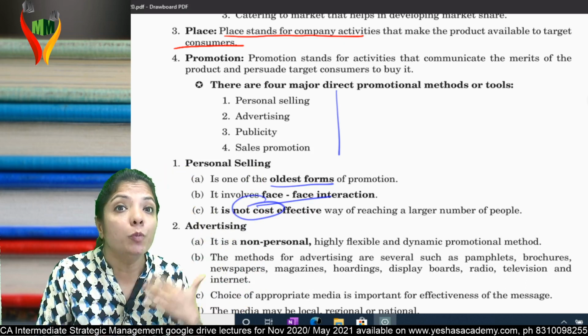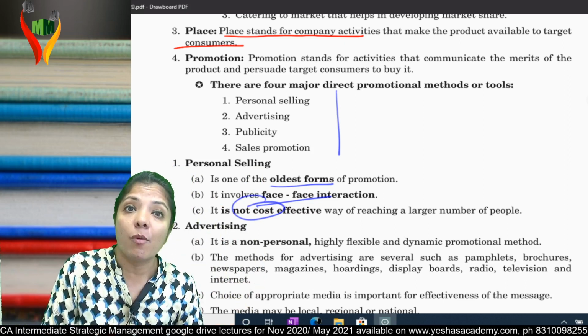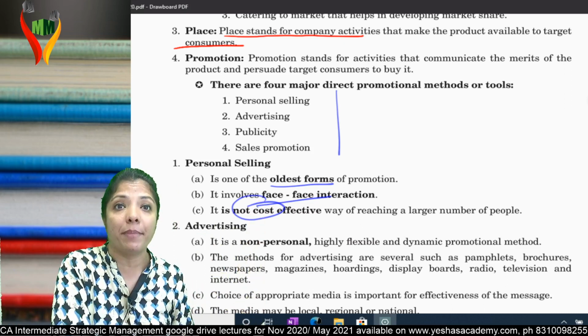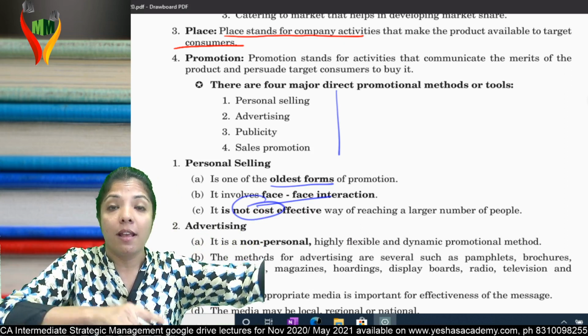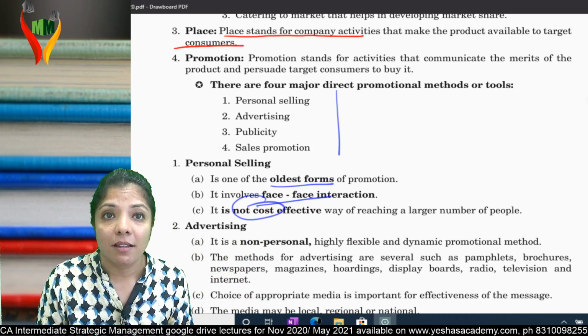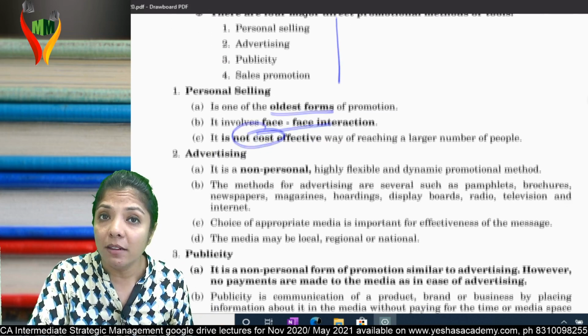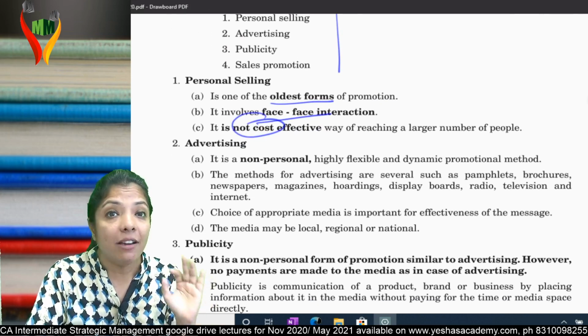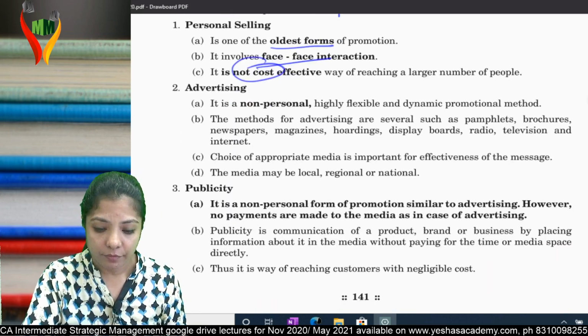But suppose word-of-mouth publicity. Suppose somebody asks you where you want to join for SM, and you say I want to join Meeta Madam or I want to join Yashas Academy. That means Yashas Academy has not paid for this. You are telling them to join. This is publicity, for which Yashas Academy has not paid. Is this clear? Advertisement is paid, publicity is free of cost.